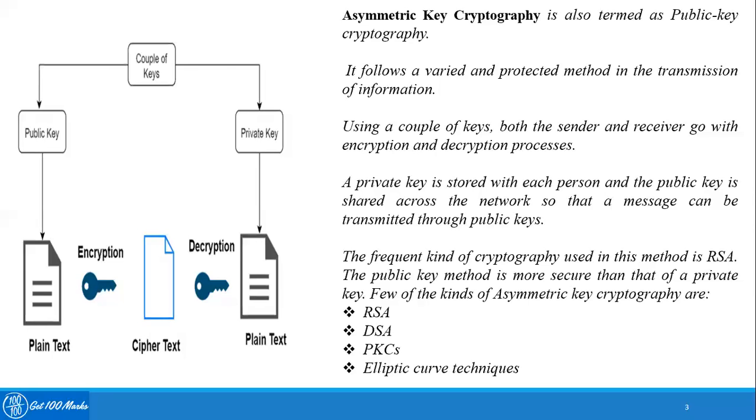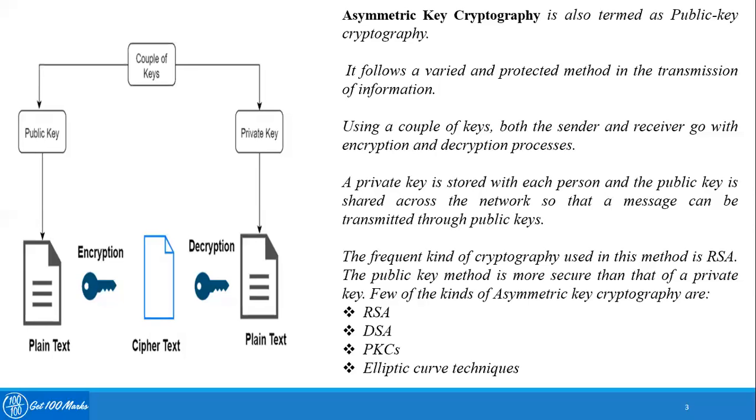Until and unless the receiver has a private key, he cannot decrypt the information which is sent by a sender using an encryption. A few kinds of asymmetric key cryptography are RSA, DSA, PKCS, and elliptic curve techniques. Again, these tools in detail will be discussed in the next session.